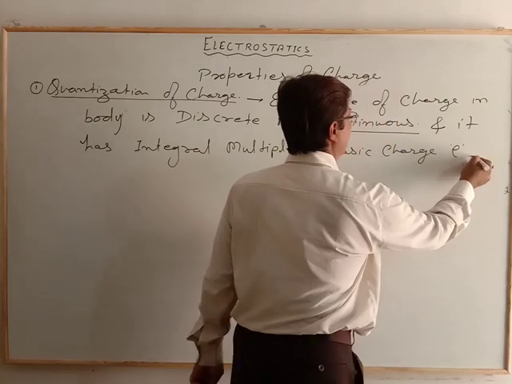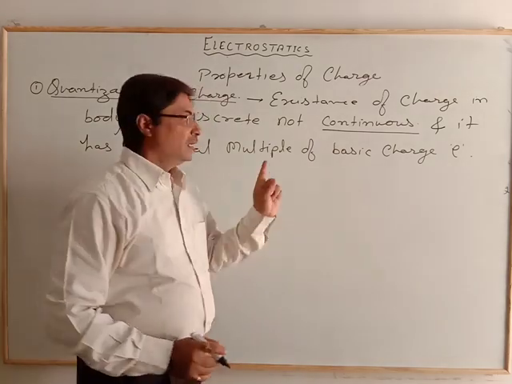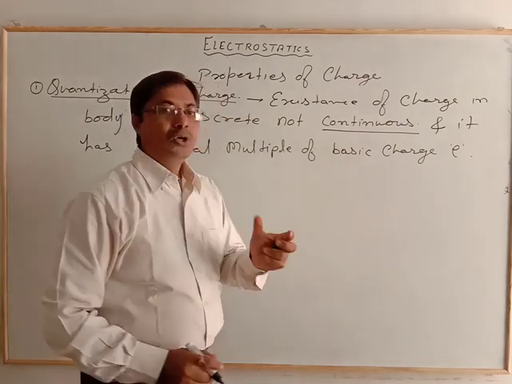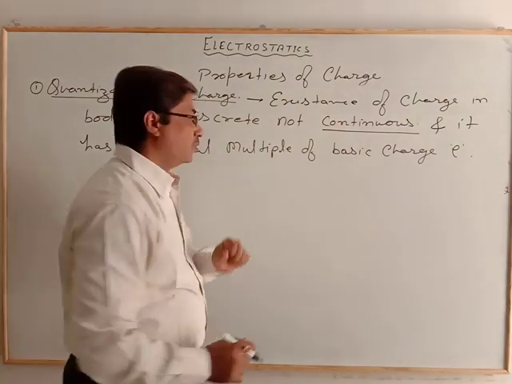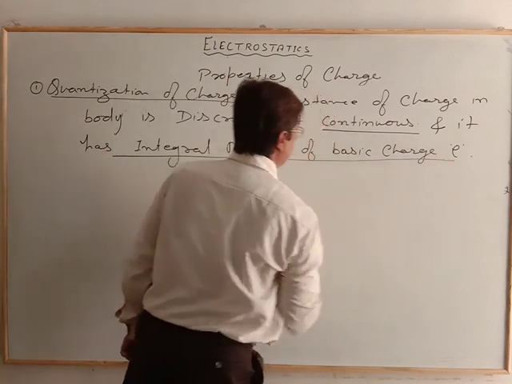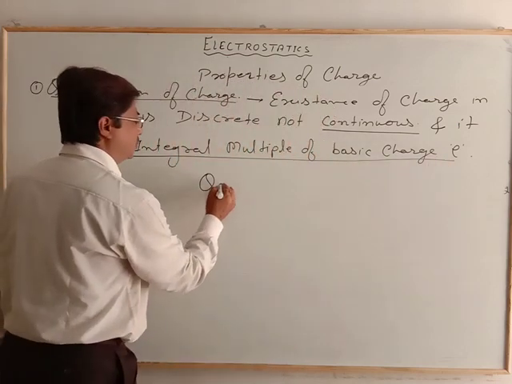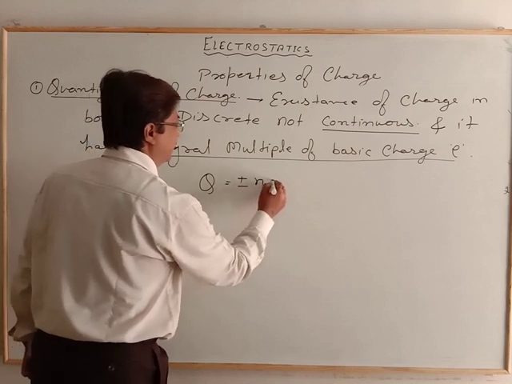So two things it suggests: one, the arrangement, and another, the magnitude, how much charge the body contains. So integral multiple of basic charge means that any charge q is equal to plus or minus n e.